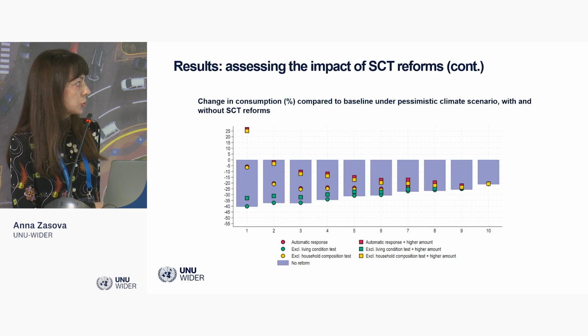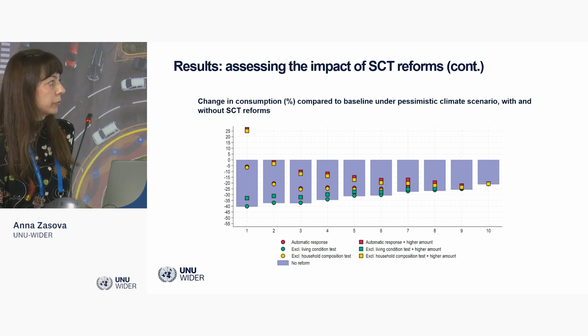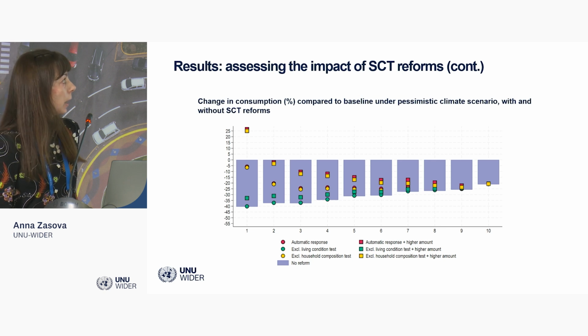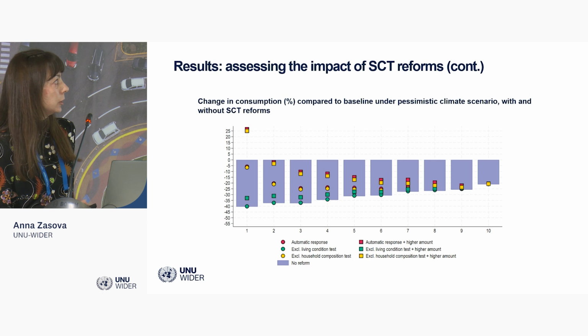The bars again show the reduction in consumption because of the drought. These colored dots and squares show the effect of the reformed social cash transfer. I would like to draw your attention to these red squares and yellow squares.